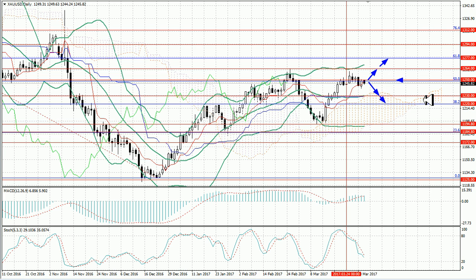Technical indicators suggest a fall possibility. The MACD histogram is shrinking in the negative zone. Stochastic has turned down. In general, further fall potential remains, however, growth resumption is also possible.